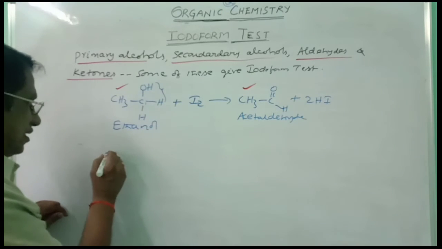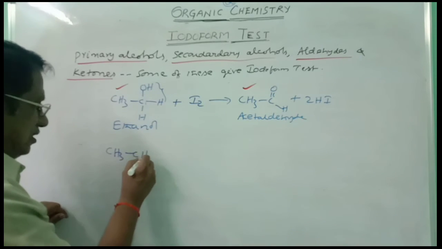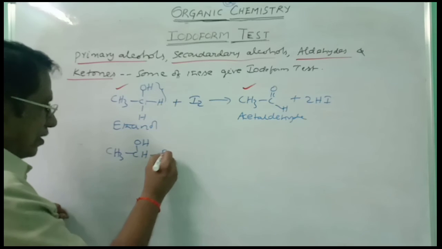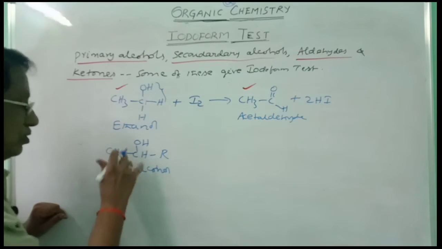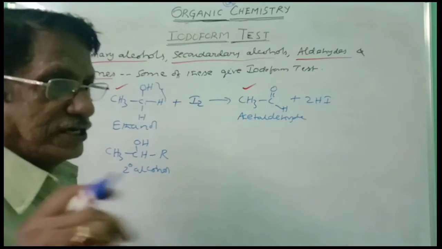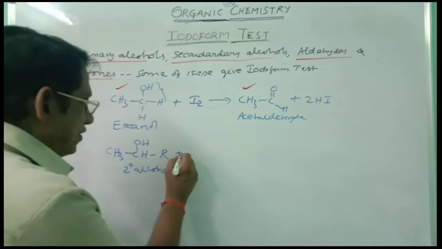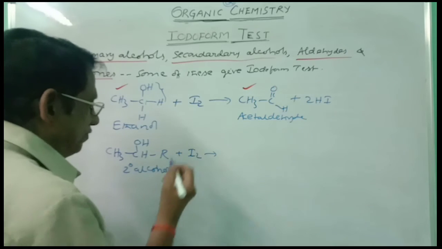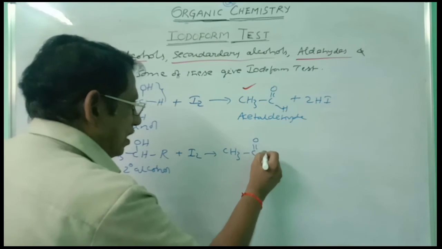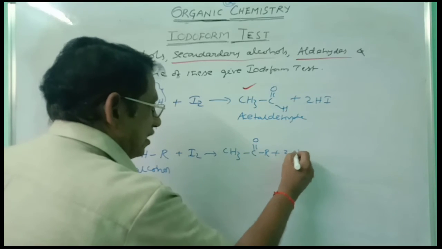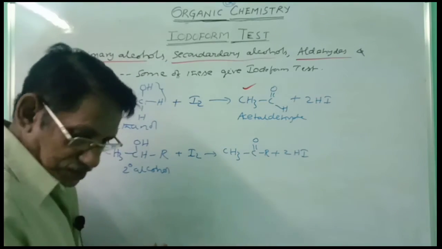Similarly, you can take secondary alcohol, CH3 CHOH R. This is the secondary alcohol. CH3 CHOH group containing secondary alcohol also gives iodoform. Why? Because upon oxidation, once again, you get CH3 C double bond O R plus 2HI. What type of compound is this?